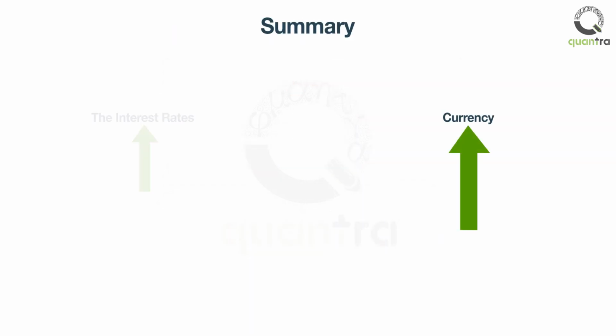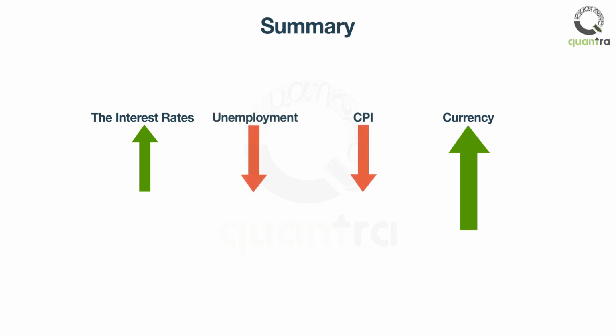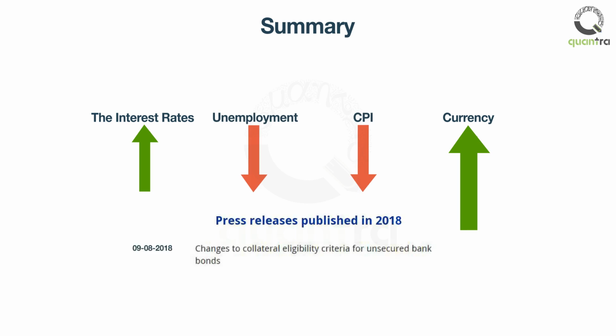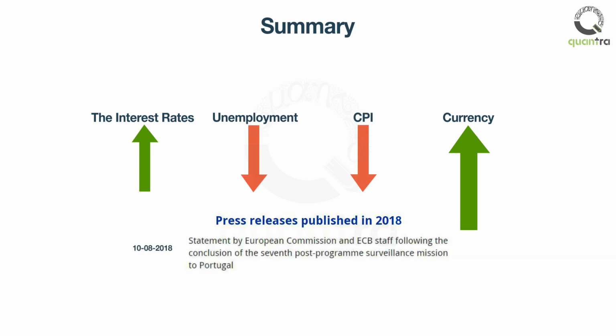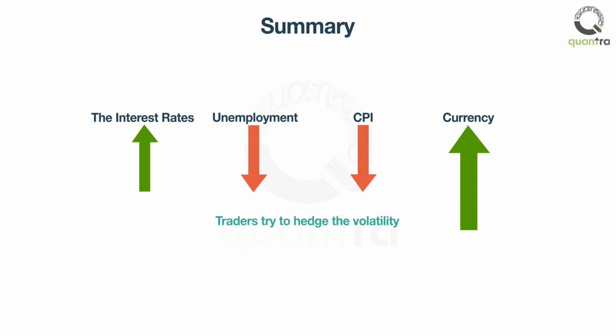To summarize, the interest rates are directly proportional to the value of the currency, and the unemployment and CPI are inversely proportional to the value of the currency. Apart from these main events, there are many scheduled press releases by the leaders of states and central banks that move the markets. When scheduled or unscheduled events take place, many traders rush into the market to reduce their exposure. Now let us look at a few of these participants in a Forex market.